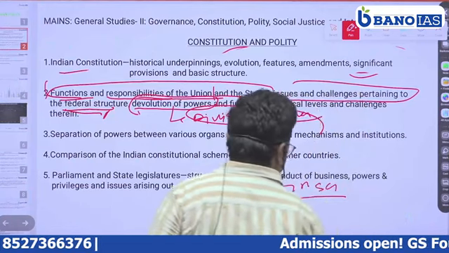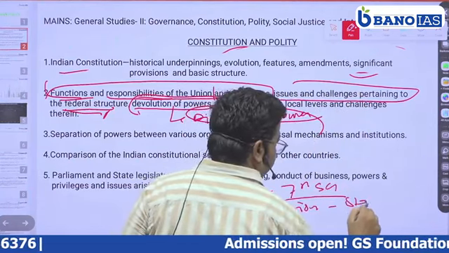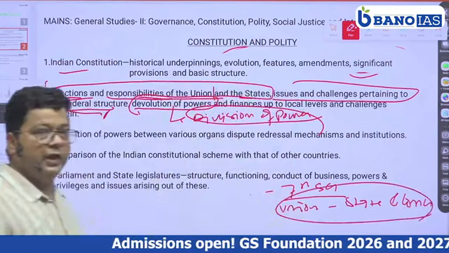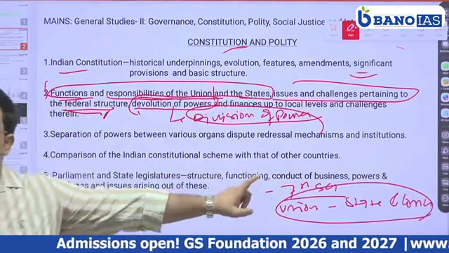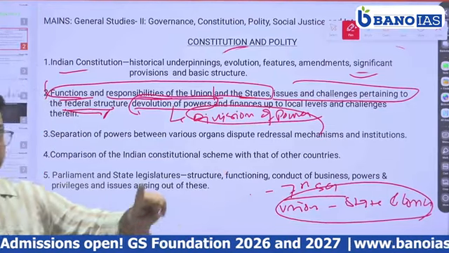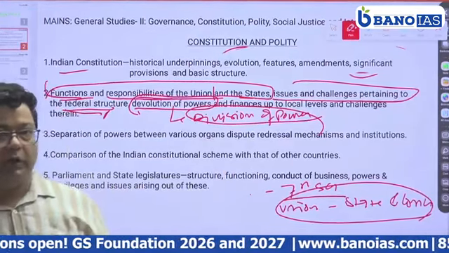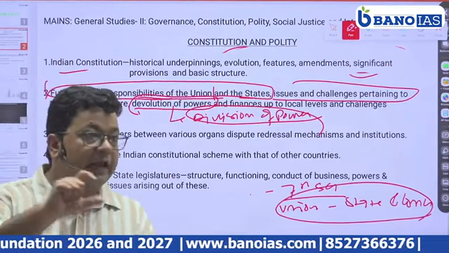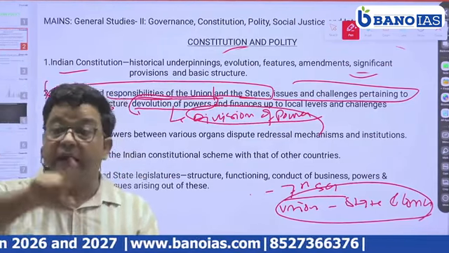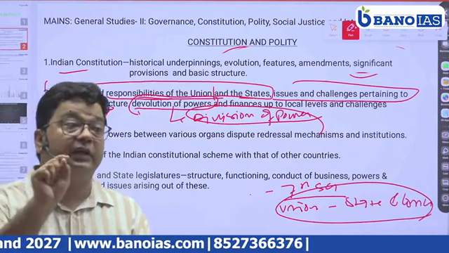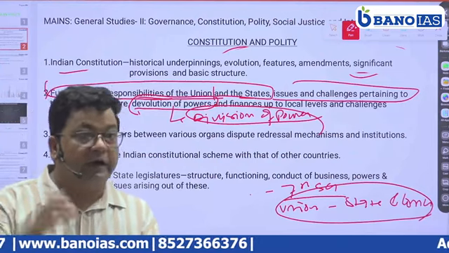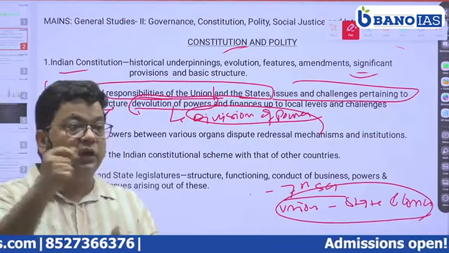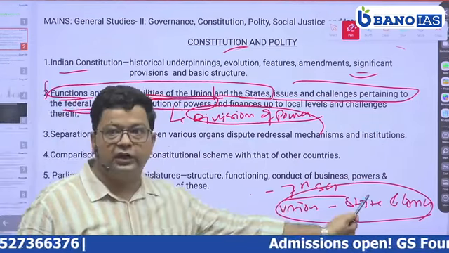Three lists: union list, state list, and concurrent list. This list shows that the division of power has been made between the union and the state. The state is also given power to legislate on certain matters, in which the union will not interfere in normal times. But if there is an emergency, then the union will interfere in the state list.